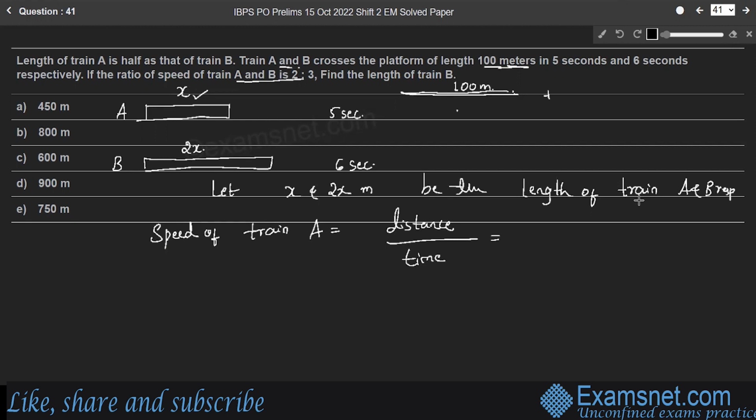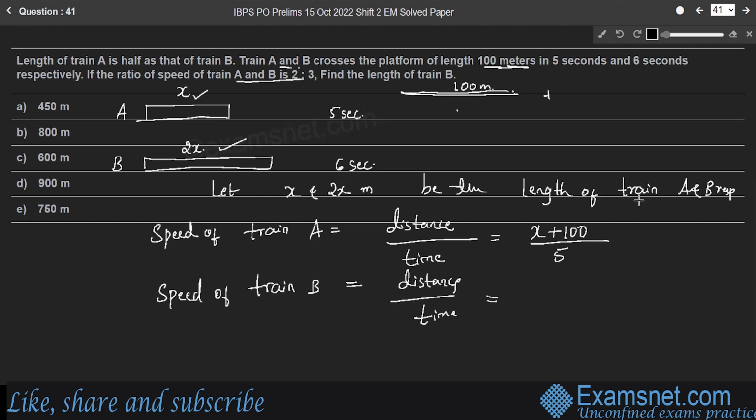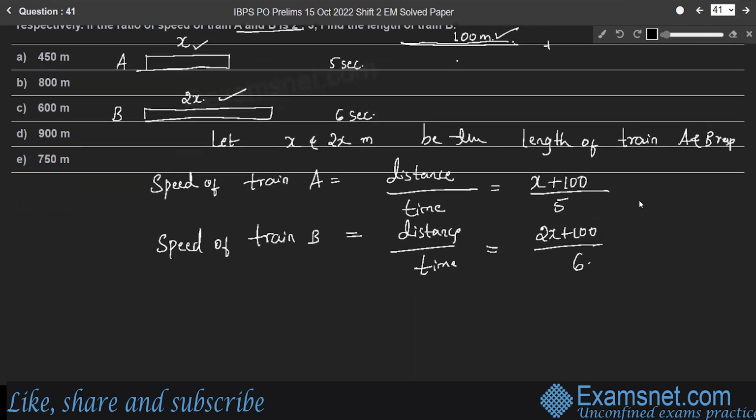Therefore, the total distance covered by train A will be x plus 100 meters divided by the time, 5 seconds. Whereas the speed of train B is again the distance covered by train B divided by time. So train B covers 2x, its own length, plus the 100 meter platform length, right? So 2x plus 100 divided by the time taken by train B, 6 seconds.